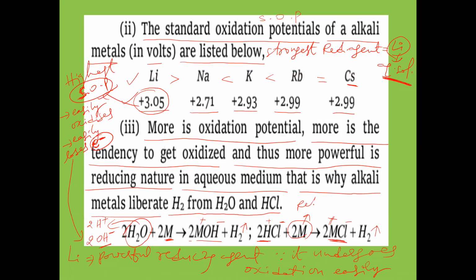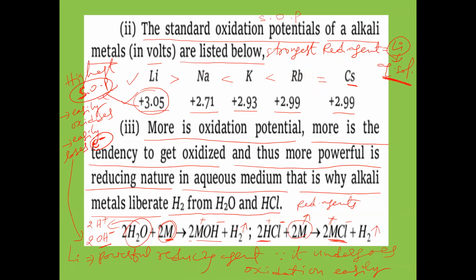That means the alkali metals are acting as reducing agents here. They will reduce HCl to H2, and reduce H2O to H2 gas.